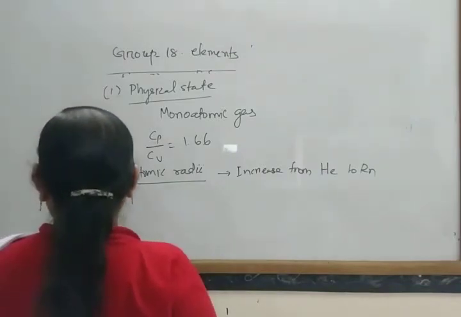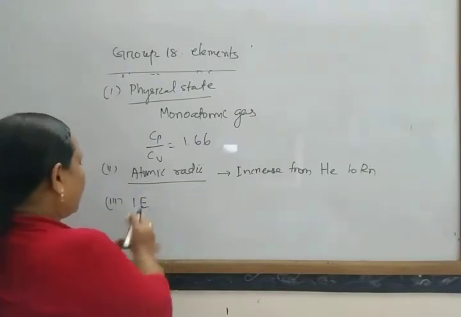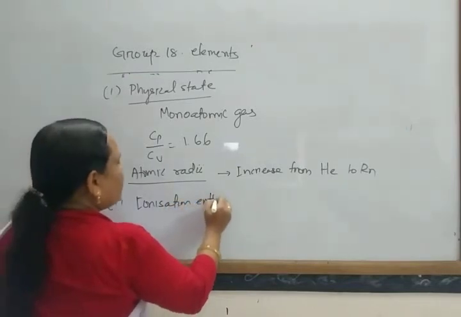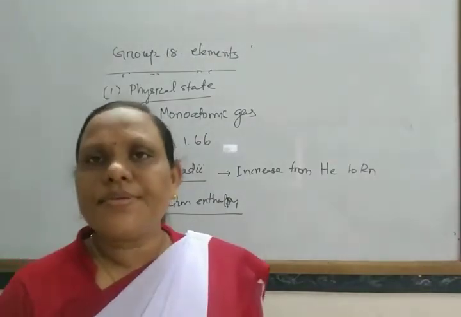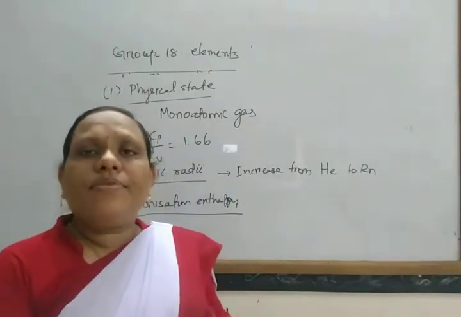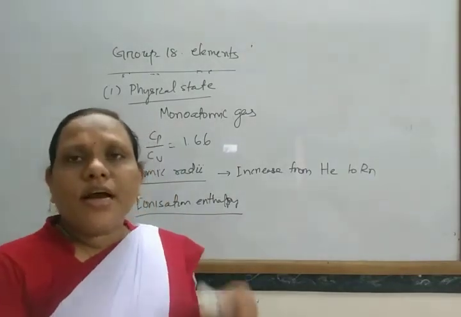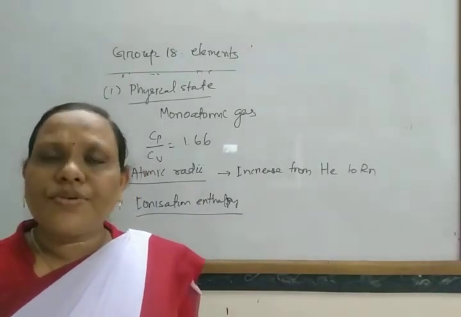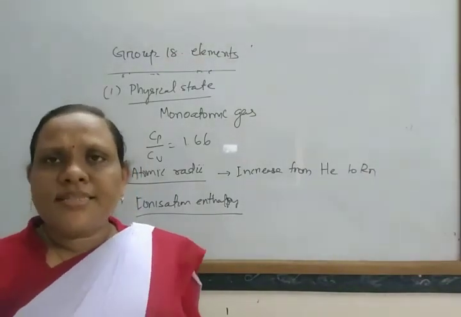Next, another property, that is ionization enthalpy. As these elements have completed their octet, and helium has completed its duplet, they have completed their valence shell. In this way they have a more stable electronic configuration. So removing one electron from these elements is very difficult.